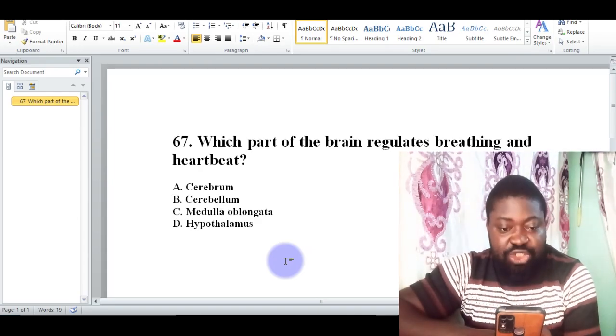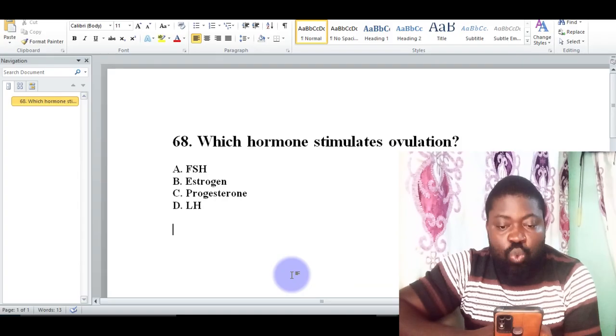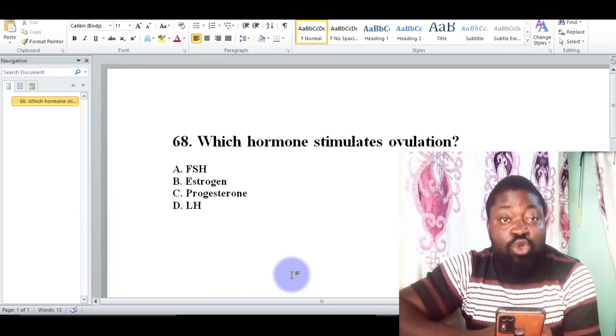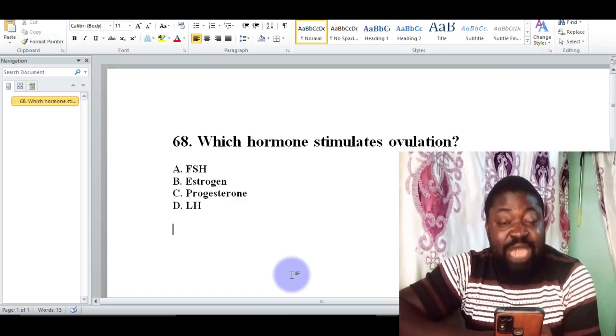Let's look at the next question. 68. Which hormone stimulates ovulation? FSH, which is follicle stimulating hormone, A option. B, estrogen. C, progesterone. And D, LH, which means luteinizing hormone, which is correct. In fact, it is LH, which is luteinizing hormone.